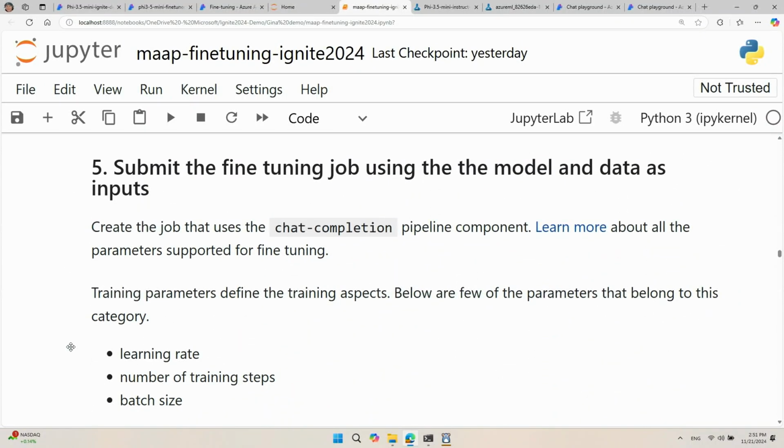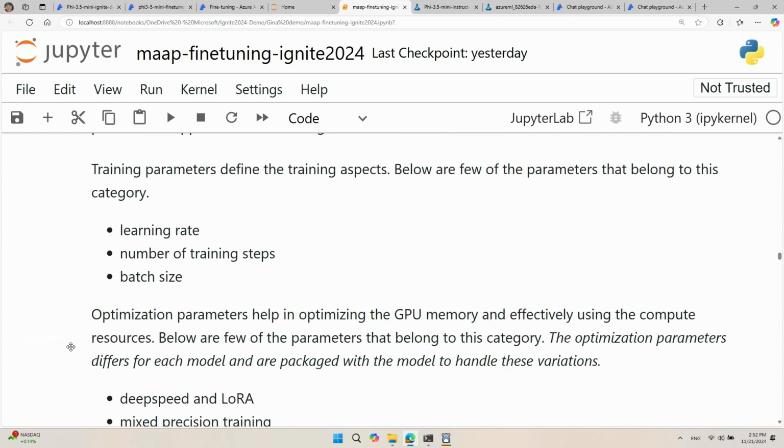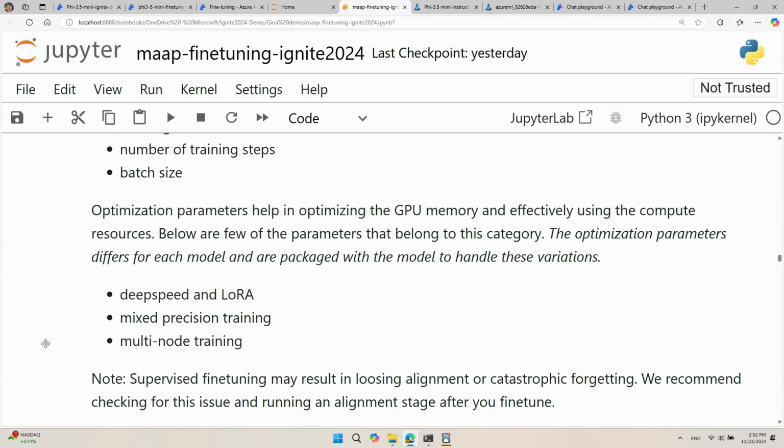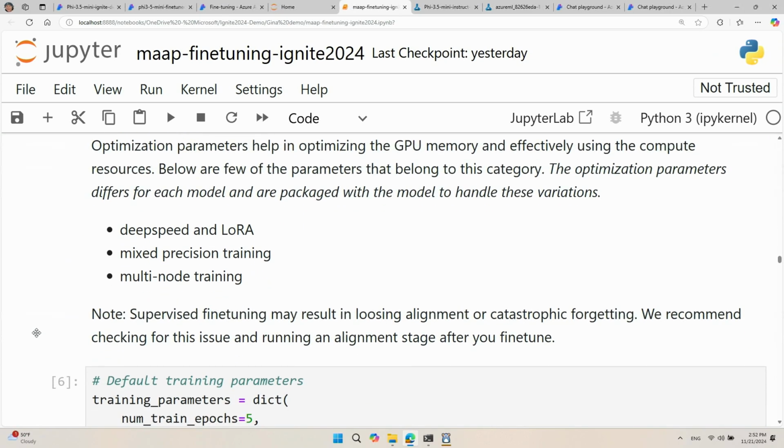The next step is to submit the fine-tuning job. And this is where the managed compute method for fine-tuning really shines its value, because this is where you can specify all of your hyperparameters in a much more granular detail. There are two different types of parameters, training and optimization. Training parameters define the training aspects, so things like learning rate, number of training steps, and batch size. Versus optimization parameters help in optimizing the GPU memory and effectively using the managed compute that we have set up in the previous step. And some examples include using DeepSpeed, using LoRA, mixed precision training, or even multi-node training.